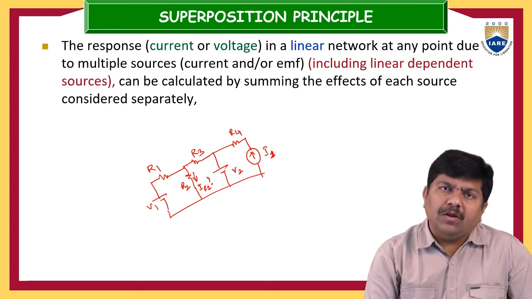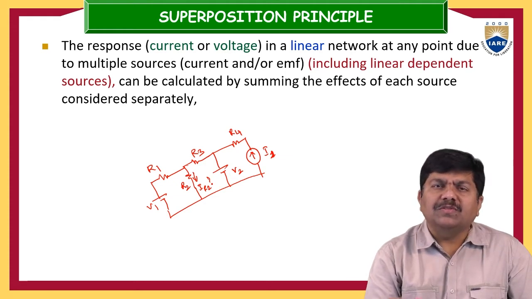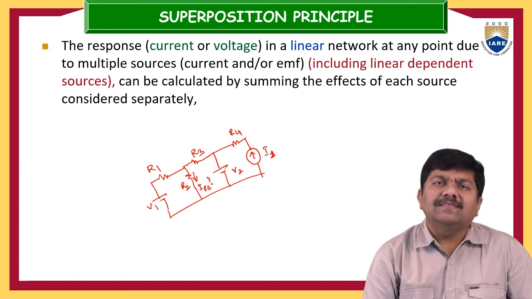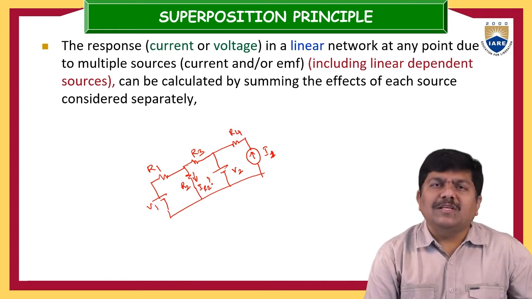Now in such cases, you have to go for a number of energy sources. If more energy sources are there, then the superposition theorem is the best solution to know the responses at any point in the electrical network.